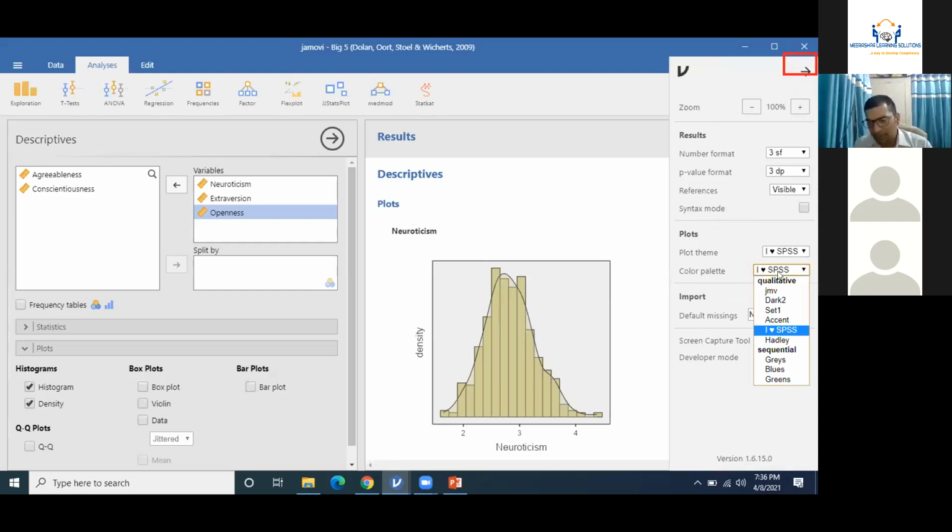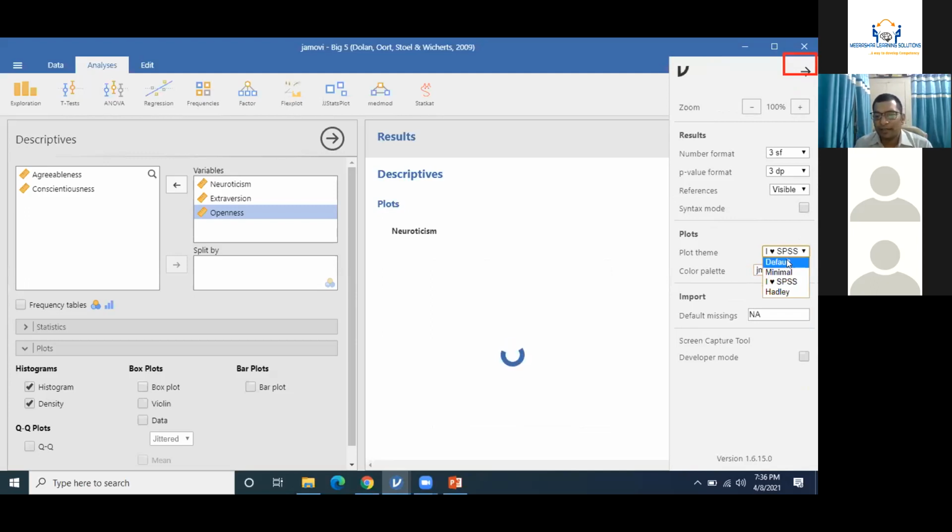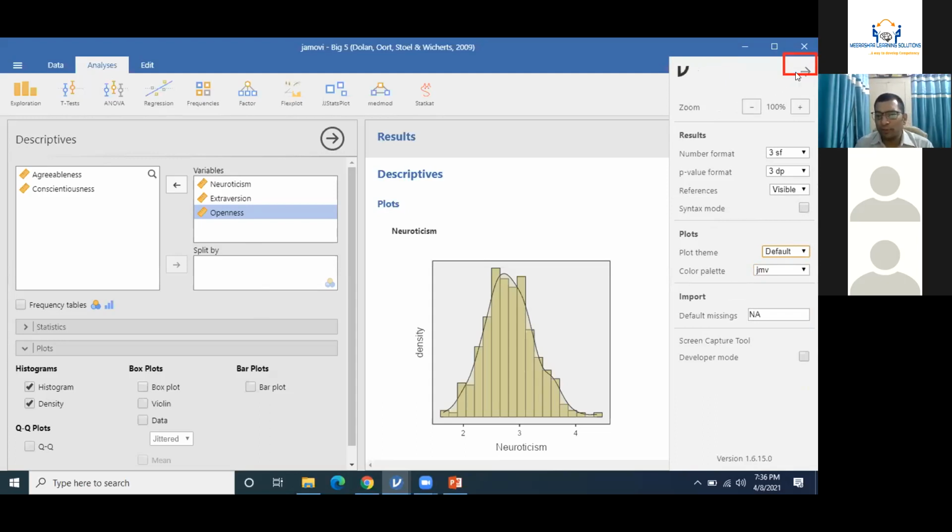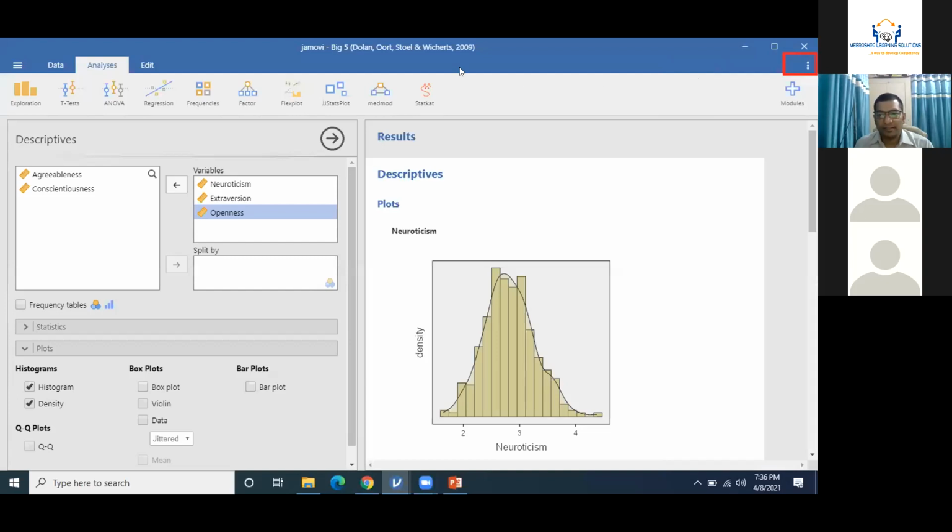There are completely different choices: blues, greens, grays. However, my particular theme of interest is the jamovi default, because it has a lot of blue color, which is my favorite. So this is how you can customize these palettes.